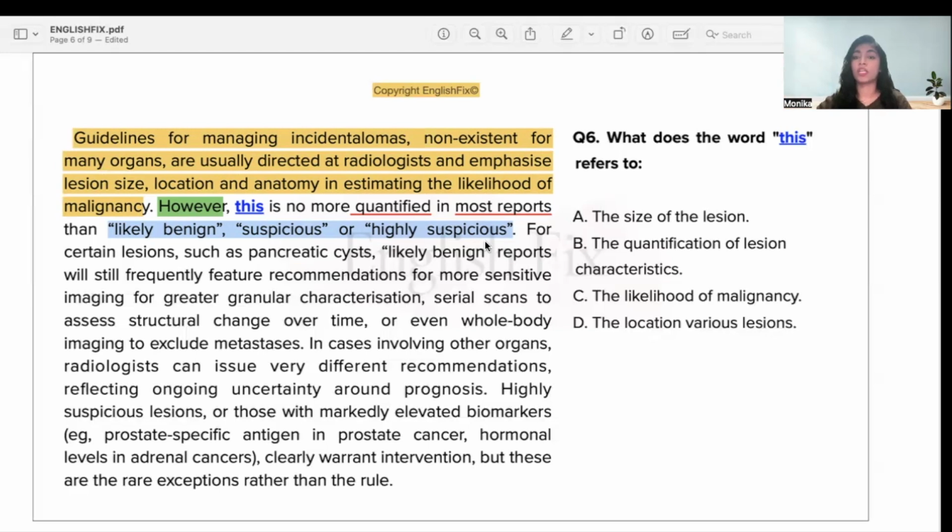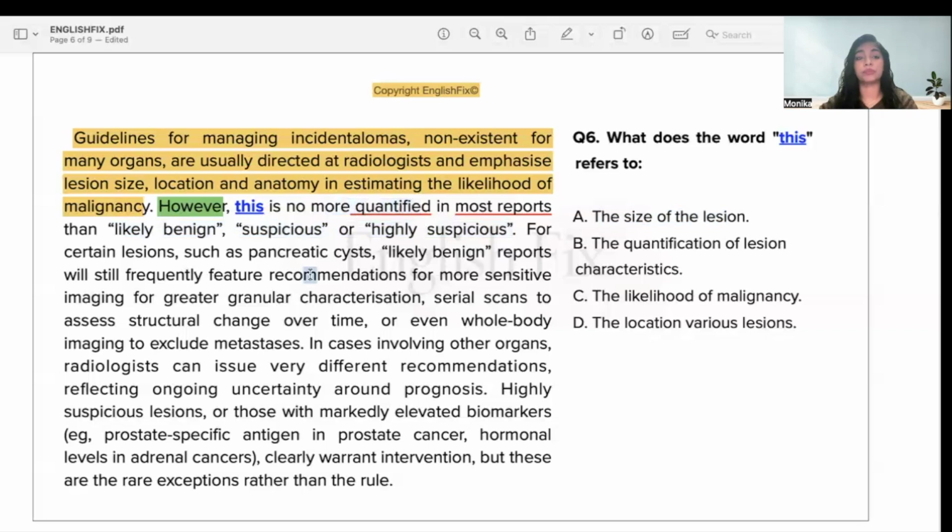So when I look at answer option A, it says the size of the lesion. But if I choose size of the lesion, it means that the size of the lesion is no more quantified in most reports. That's the second step you do. If you want to figure out whether an answer option makes sense in the sentence, you simply put that answer option in that sentence and try to understand what it means. If the meaning makes sense, that's a good option to consider. If it does not make sense, which it does not here, then it's not the right answer.